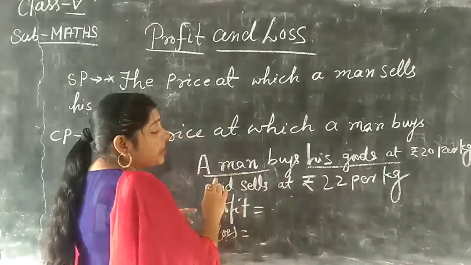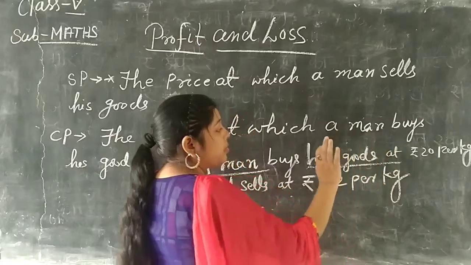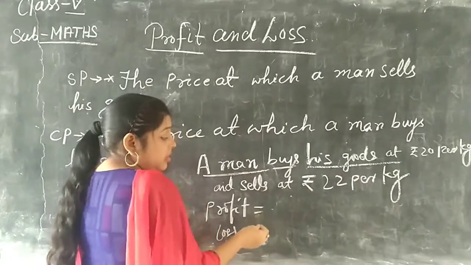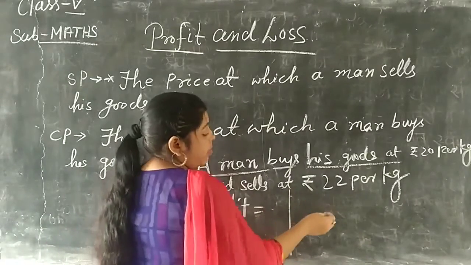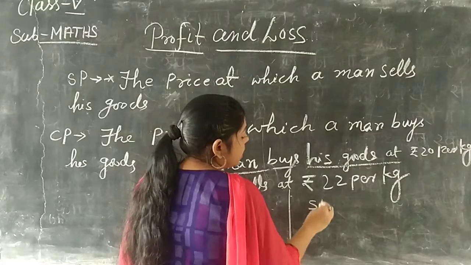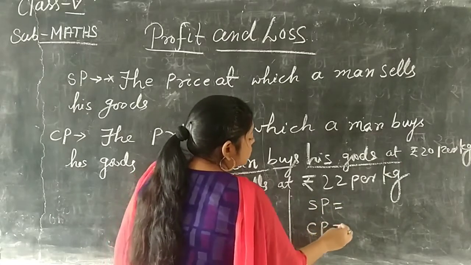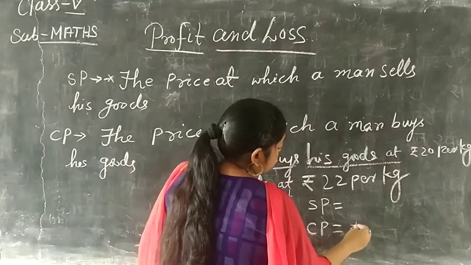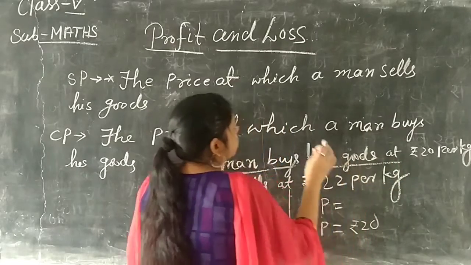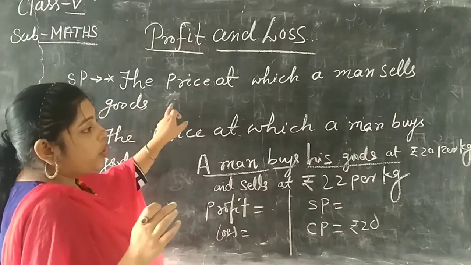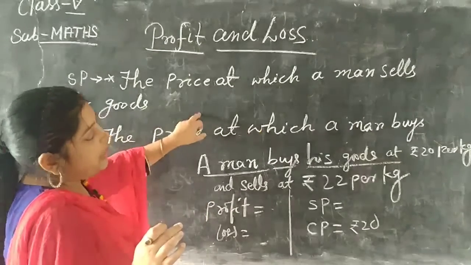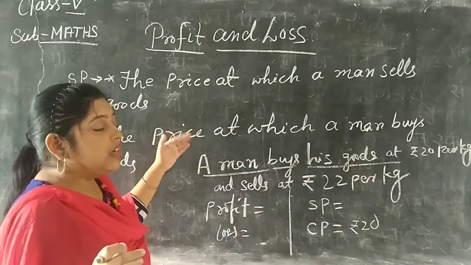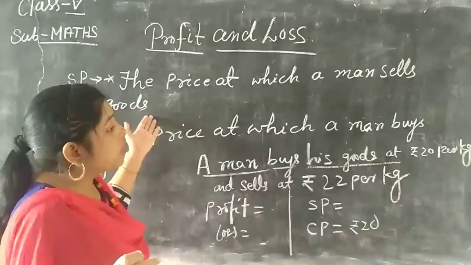So when the selling price is more than the cost price, look at this example. A man buys his goods at 20 per kg. Buys means that is the cost price. Before we discuss profit and loss, we first explain the selling price and cost price. In that example the cost price will be rupees 20 because the man buys. Buying, purchasing, bought are some examples of the cost price.